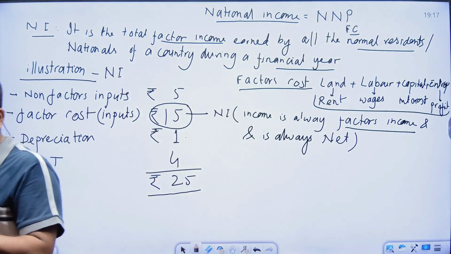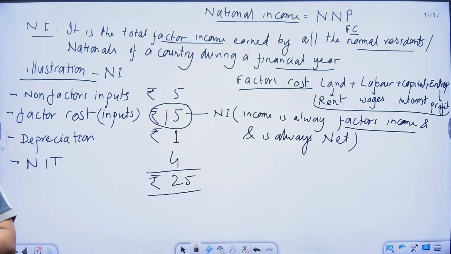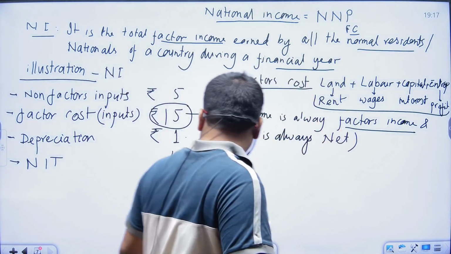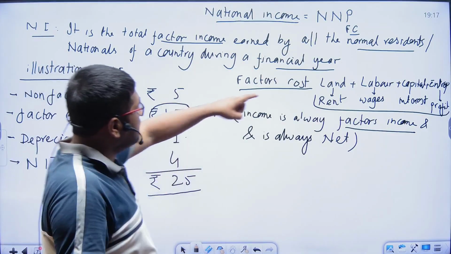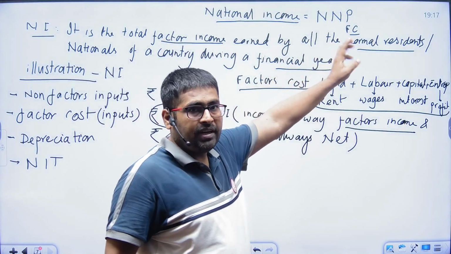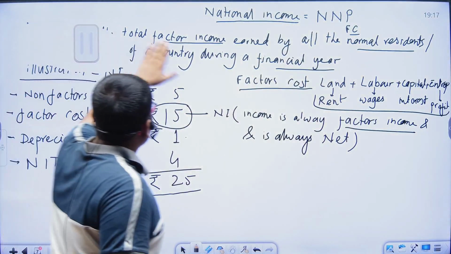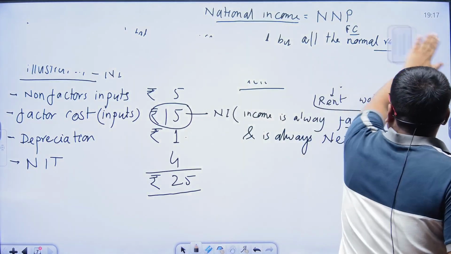Next points we also discuss here. National income methods: how it is estimated. One thing, how we can reach this value. If any person wants to reach this value, how can he reach it?